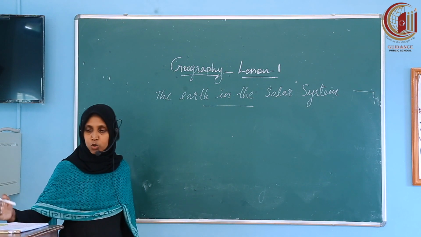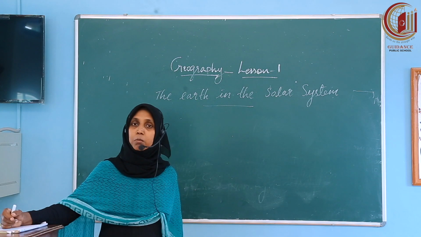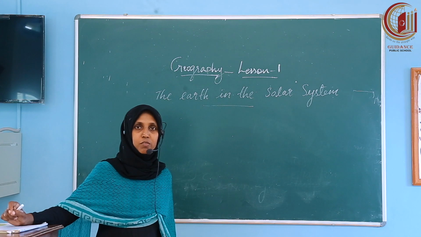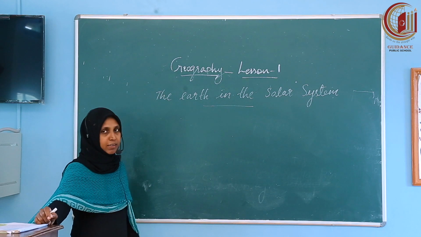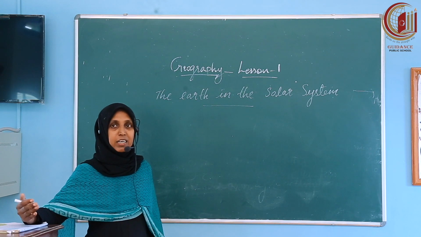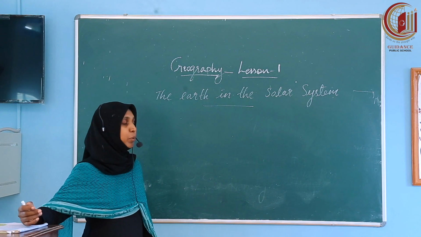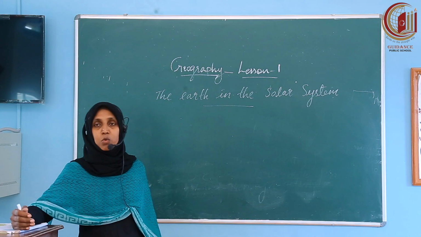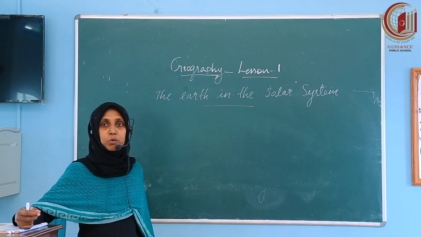Then let us check the features of the moon. Children, moon is a satellite. It is the natural satellite of the earth. Moon has different shapes and sizes. The lighted part of the moon is visible in different ways on different days. Children, can you name some of the phases of the moon? See, the phases of the moon are like new moon, crescent moon, gibbous moon, full moon, etc.